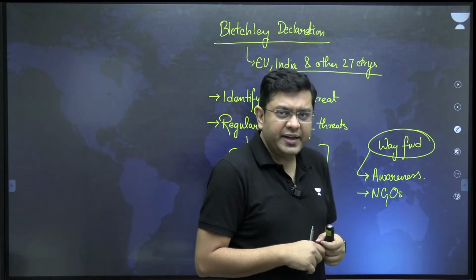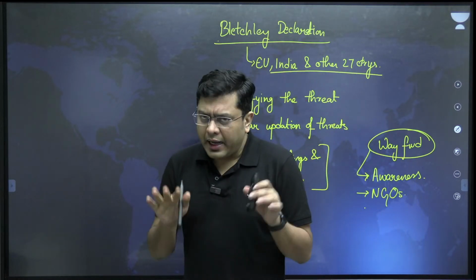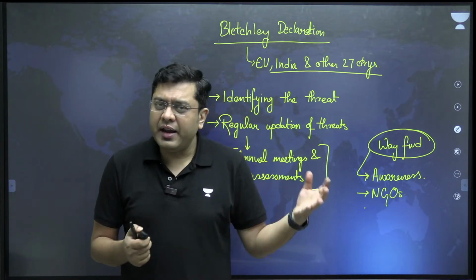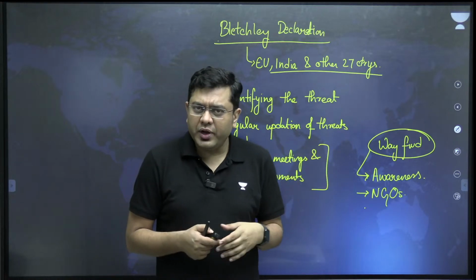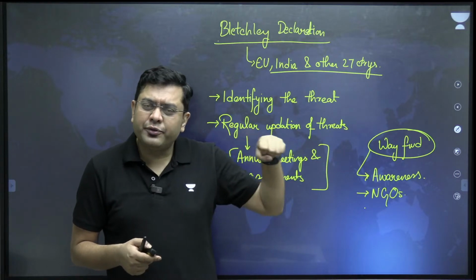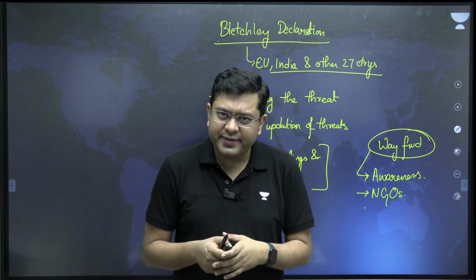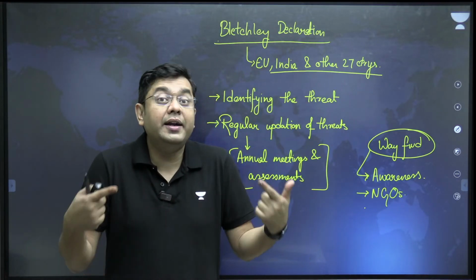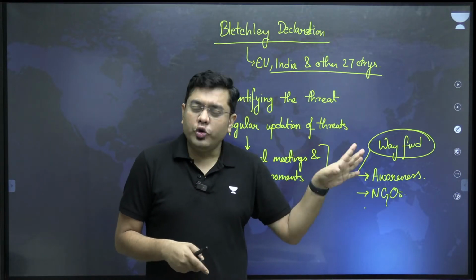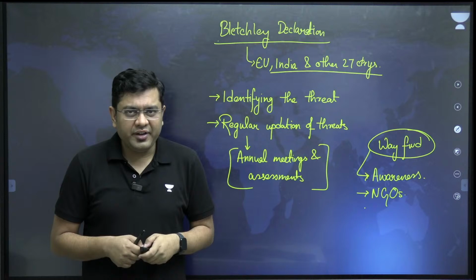So what is it that we have studied in this article? The benefits and the drawbacks of AI, right? I'm sure you will be able to write that. What is the Bletchley Park Declaration, which was arrived at in Bletchley Park in the UK in 2023? That was for AI regulation, and also monitoring the threats posed by AI, ensuring that the countries meet on a regular basis in order to assess and monitor the threat and accordingly take a responsive measure, and also what to do moving ahead when it comes to citizens and how to make citizens much more aware.